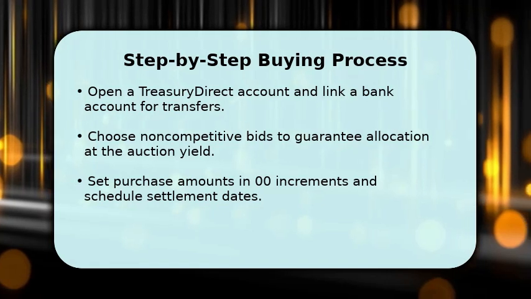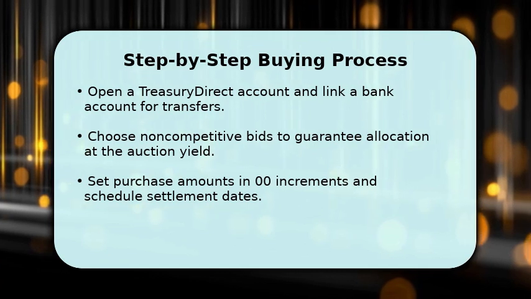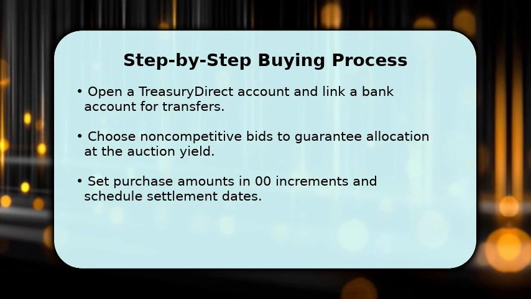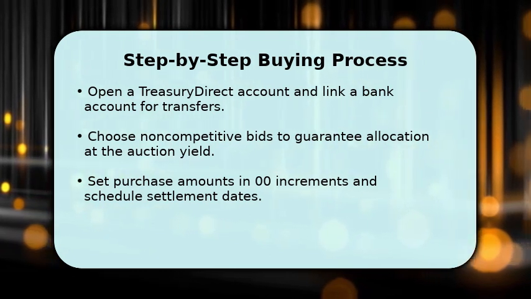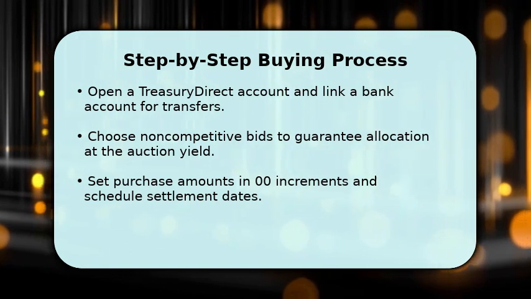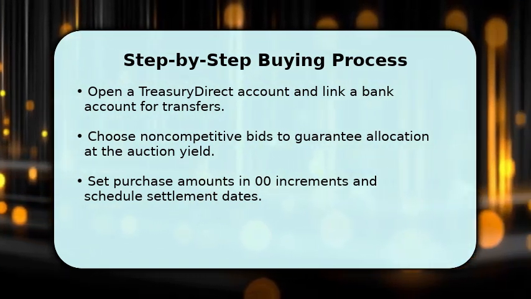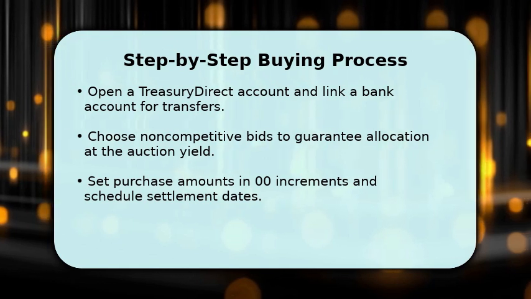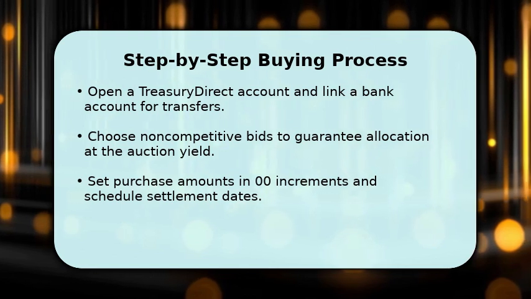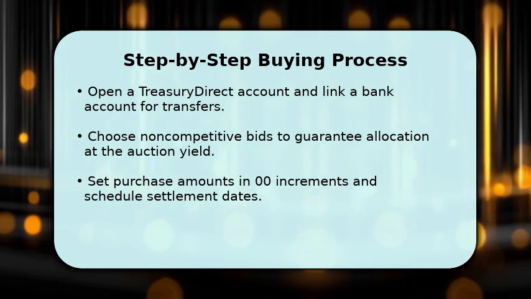To buy at auction, open a TreasuryDirect account and link a bank account for transfers, verify identity, and add beneficiaries if desired. Choose a non-competitive bid to guarantee you receive the full amount at the auction yield, or a competitive bid if you want to set a specific yield and accept allocation risk. Enter purchase amounts in $0 increments, pick the term and issue date, and schedule settlement. Funds will be debited on the settlement date, and the bond will appear in your account once issued.